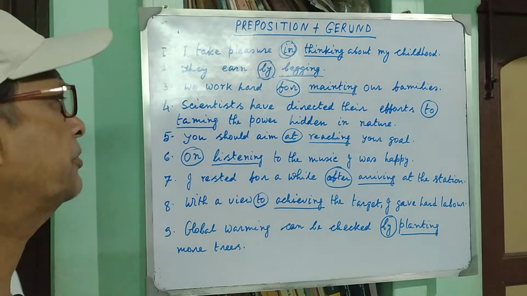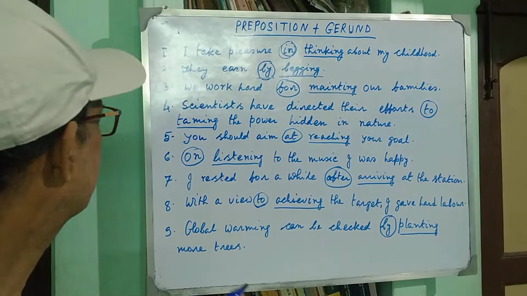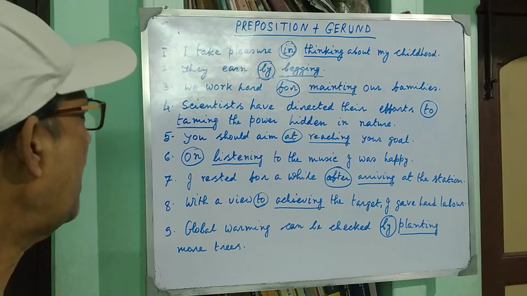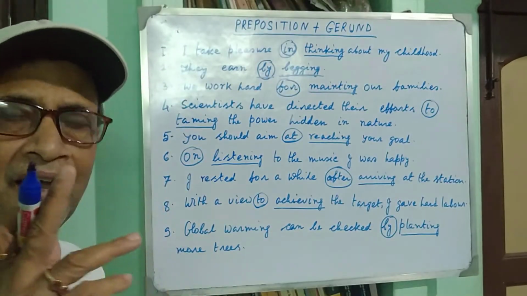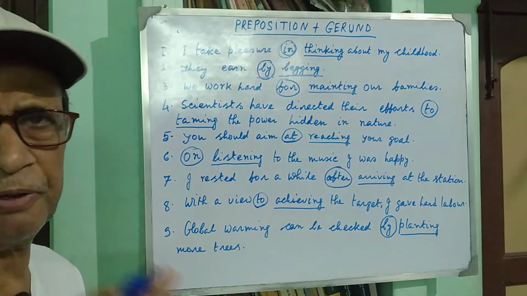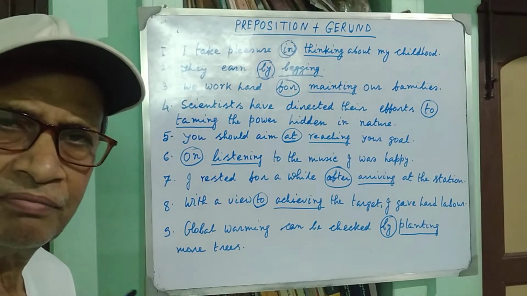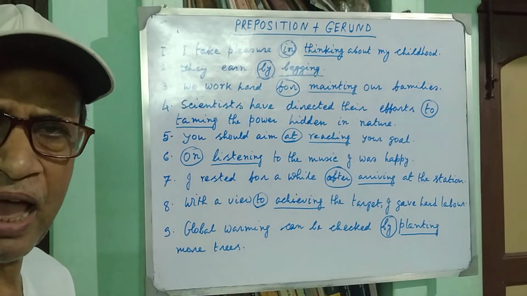Now come to the fourth example. Scientists have directed their efforts to, here you may confuse between infinitive and preposition.